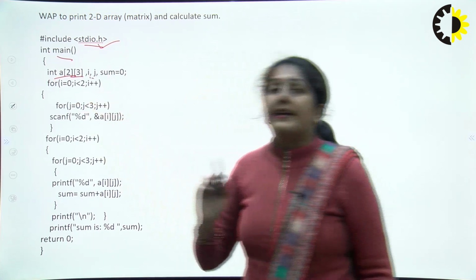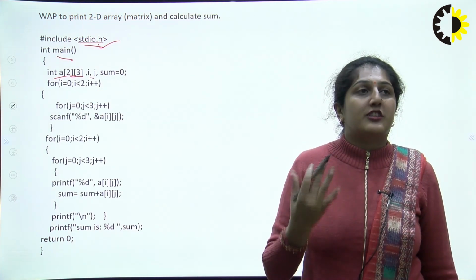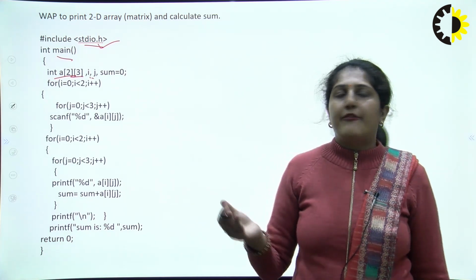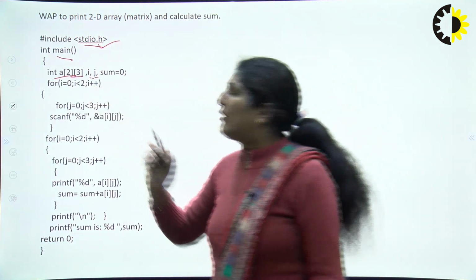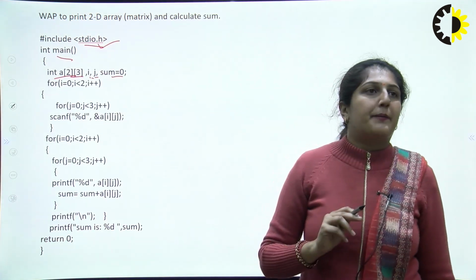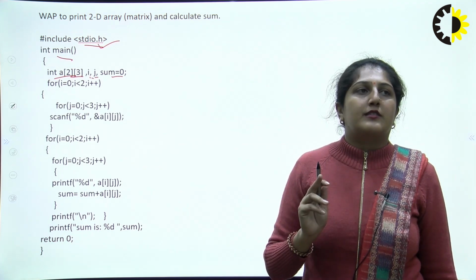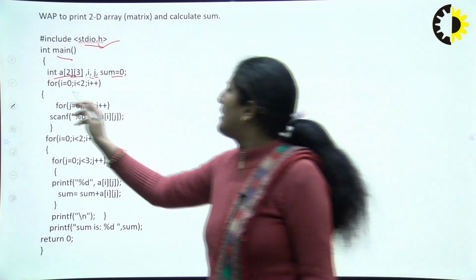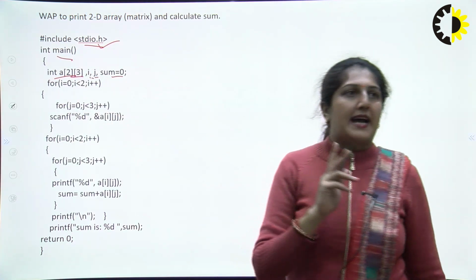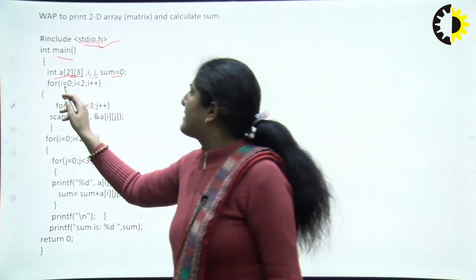Then for reading the values at runtime or at compile time, we have to take i and j for the loop, and for the sum we take a sum variable and initialize it to 0. Then for the row, as the row is of size 2,